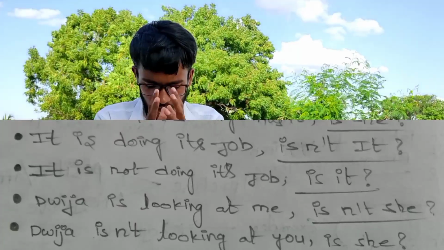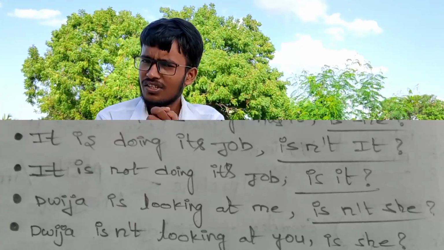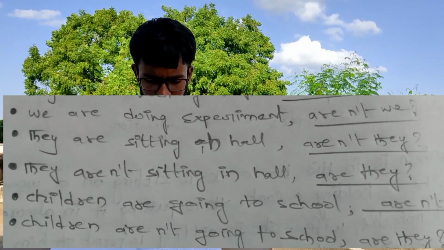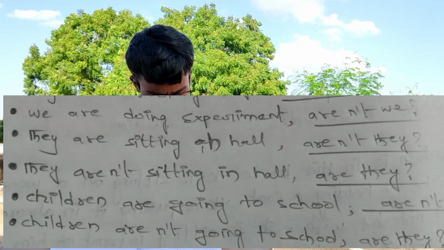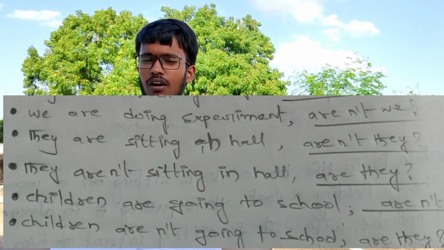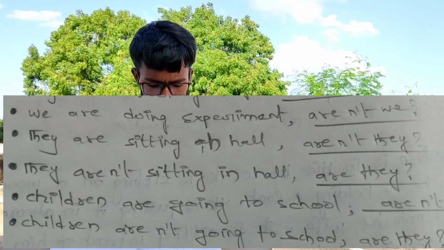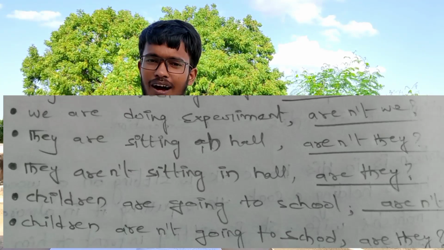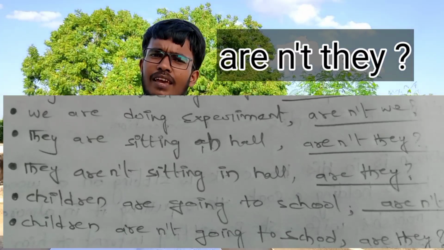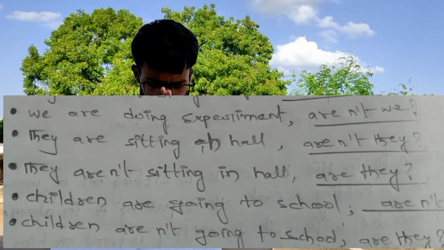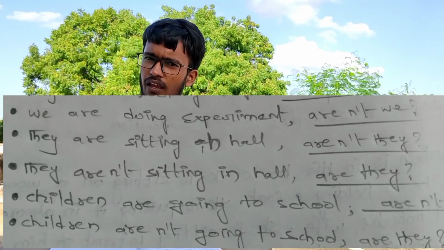Dvija is not looking at you, is she? We are doing an experiment, aren't we? They are sitting in the hall, aren't they? They are not sitting in the hall, are they? Children are going to school, aren't they? Children aren't going to school, are they?